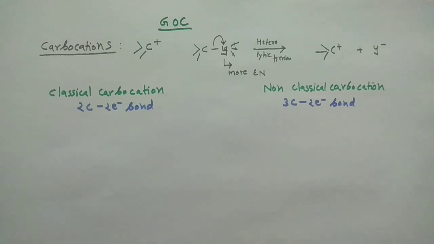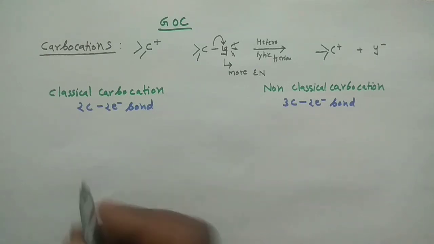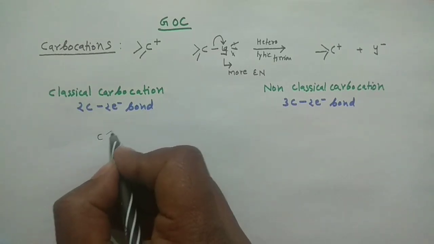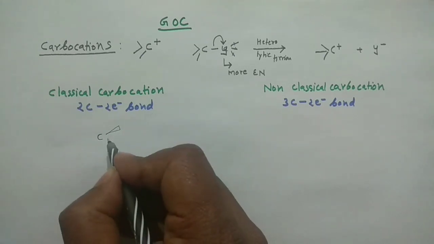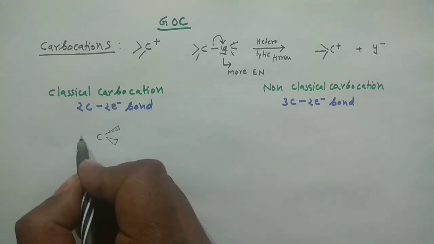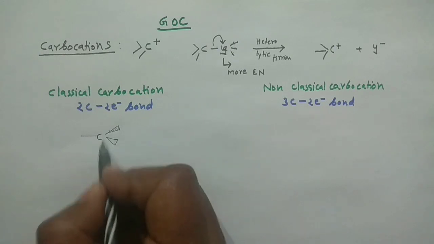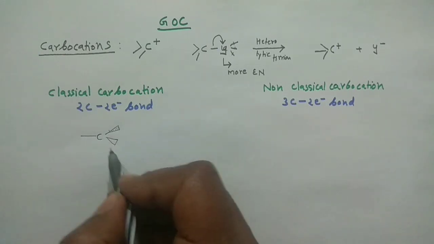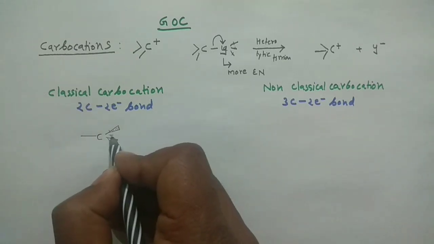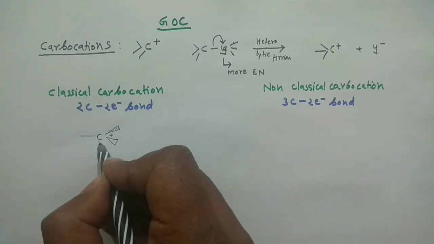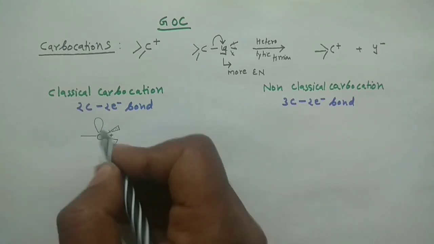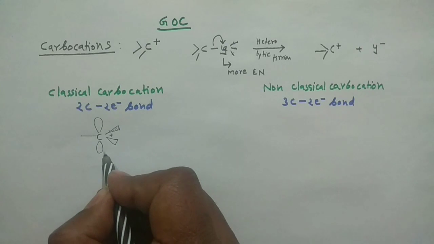So if you want to draw the structure of the classical carbocation, say for example you have this carbon here, and it is attached with two groups here. Say this one is going below the plane, this one is coming above the plane, and this is right. So generally you will see that it is attached with three bonds. When it is attached with three bonds and the positive charge is there, since it is positively charged, the hybridization would be sp2 in that case. And whenever you have sp2 hybridization, you will have an empty p orbital. So this is your empty p orbital.